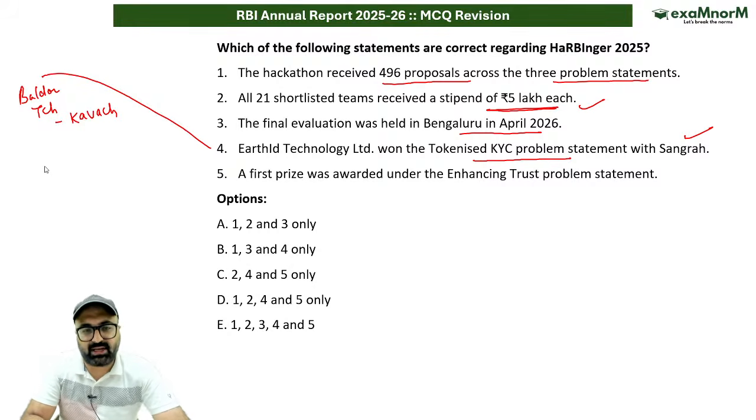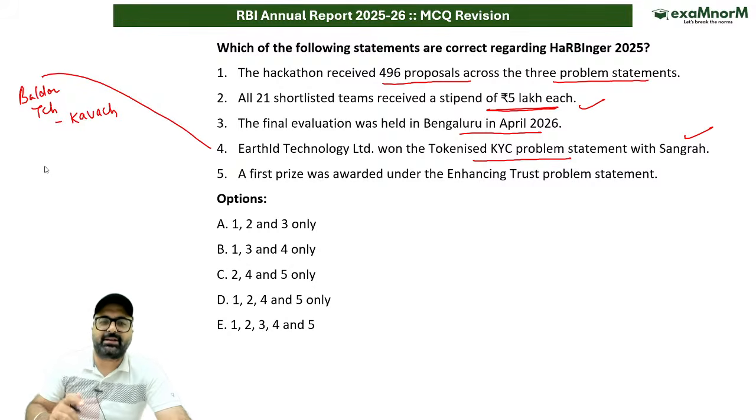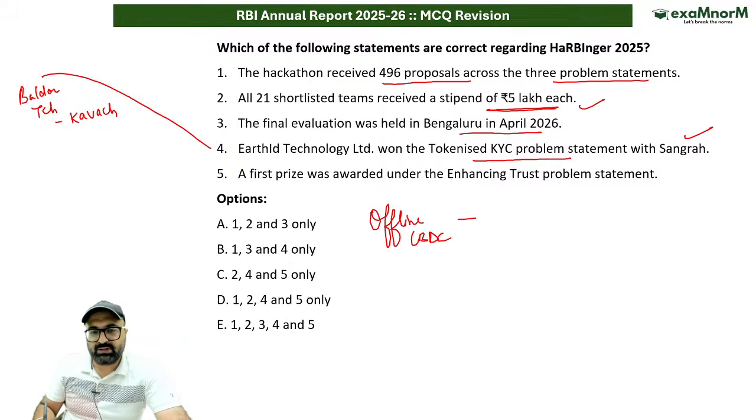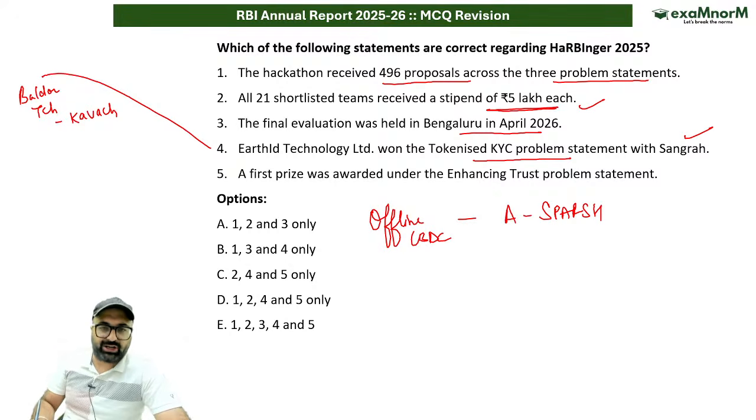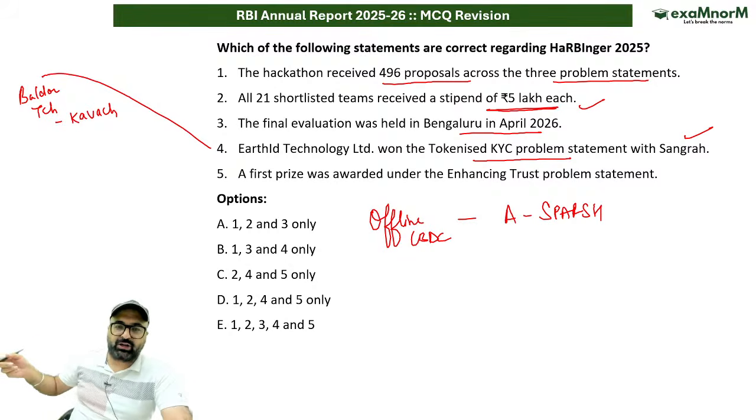In case of offline CBDC, who is the winner? Sir, the winner is Asparsh. What is this? Sir, it is a team from Pune Institute of Computer Technology.